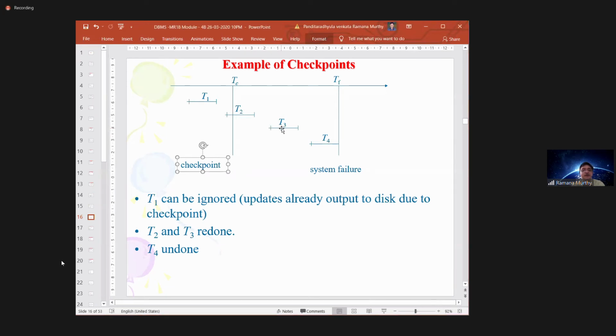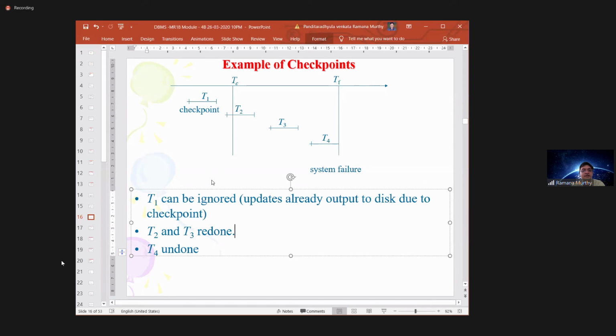Let us identify T2 and T3's commit also. Checkpoint is here. T2's and T3's commit is there after this checkpoint. Hence, T2 and T3 need to be redone.